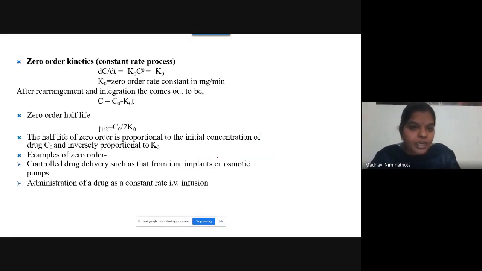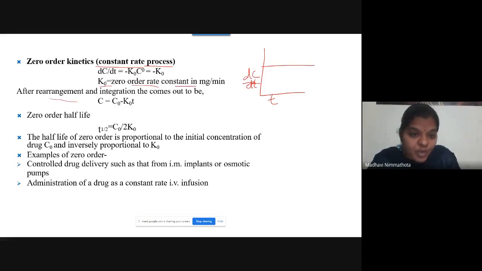So it's a constant rate process. Zero order kinetics is also called a constant rate process because we will get the curve like this. So here K naught is the zero order rate constant.